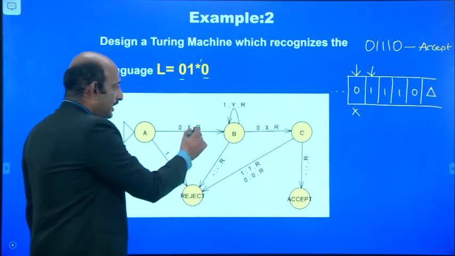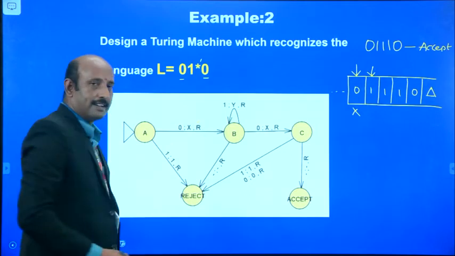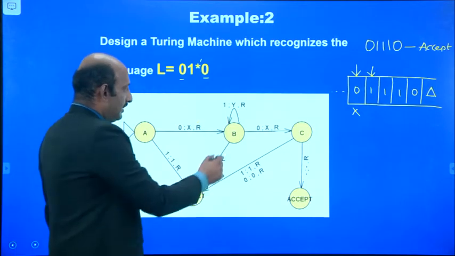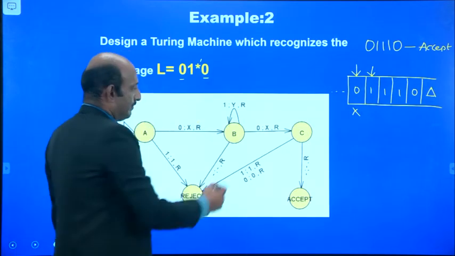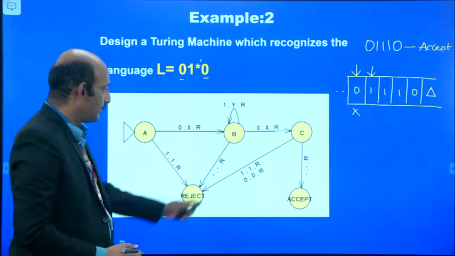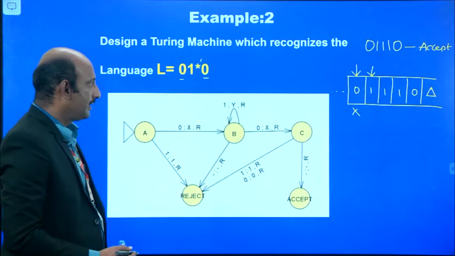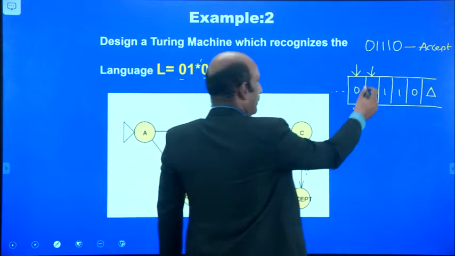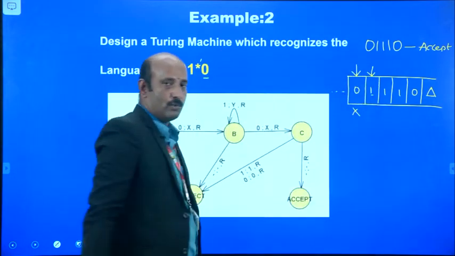Okay, move to this position, right-hand side. Now this control comes to position B. From that B, what is the input? The input pointer points to that 1.